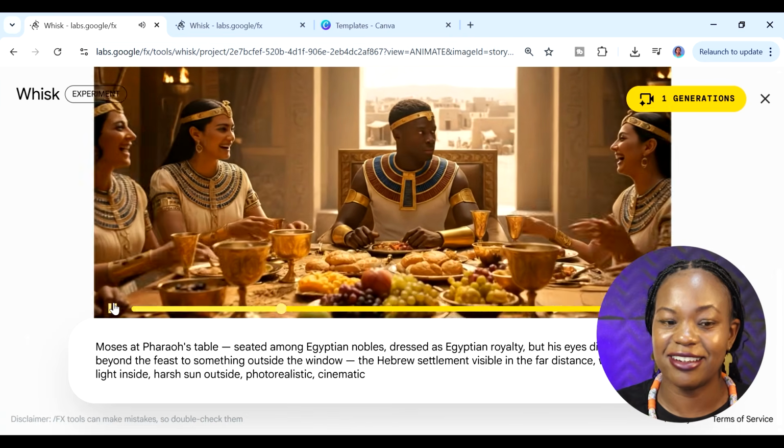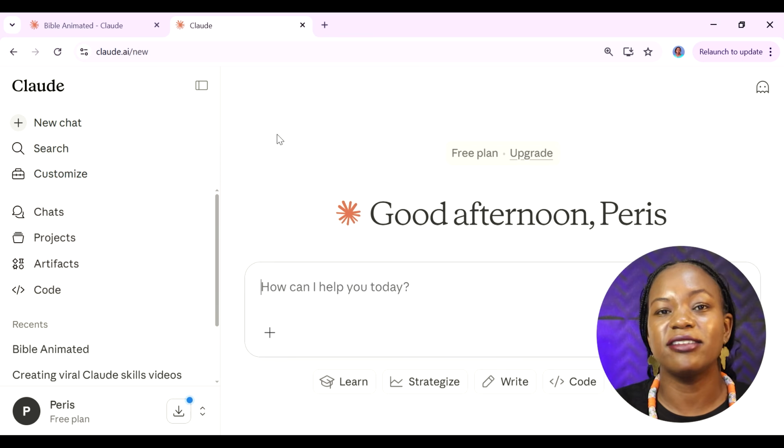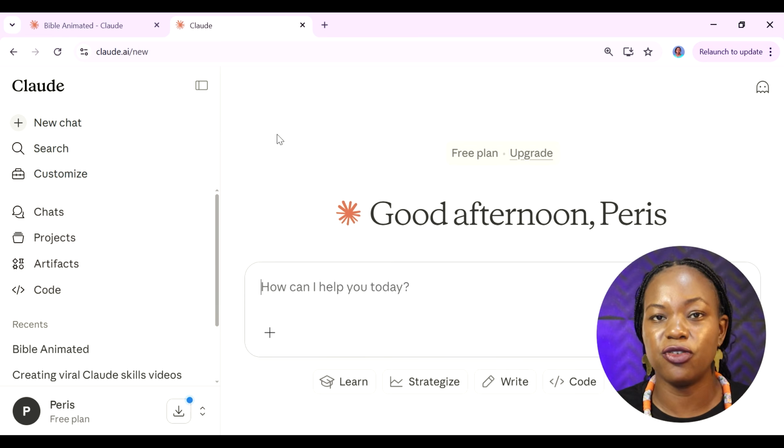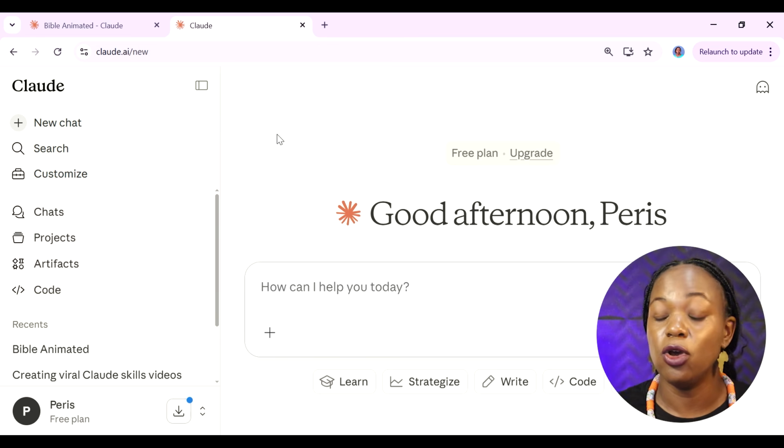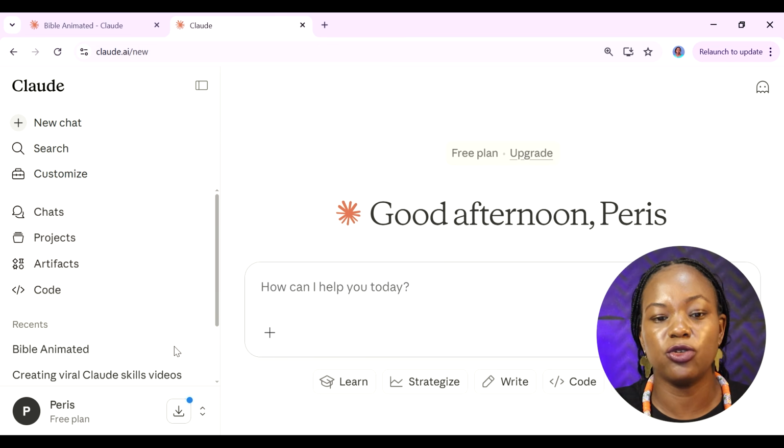Let's get started. So the first thing that I did is to ask Claude to help me write the script for the story. And if you haven't used Claude before, Claude is free to use. I'm going to leave for you the link in the description down below. This is what your dashboard is going to look like, and essentially you just type away here.